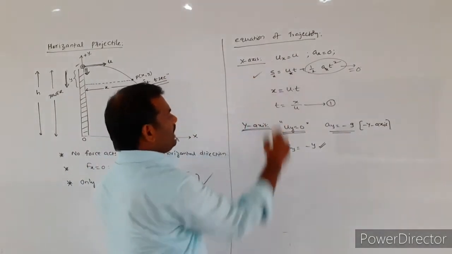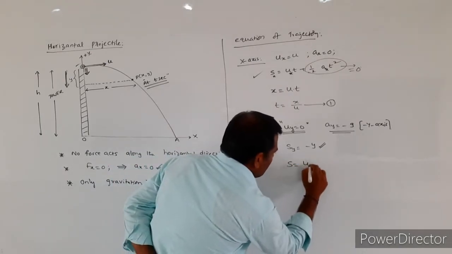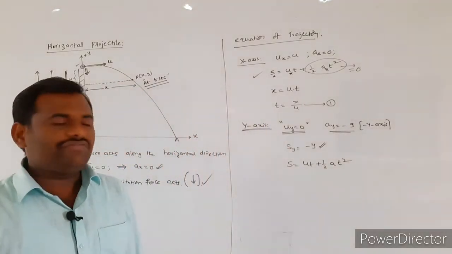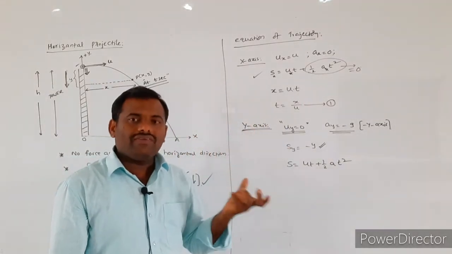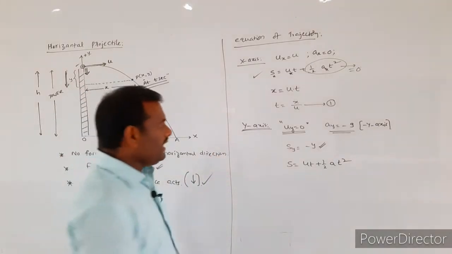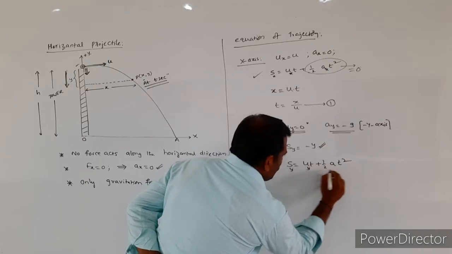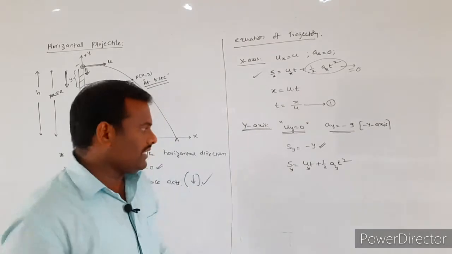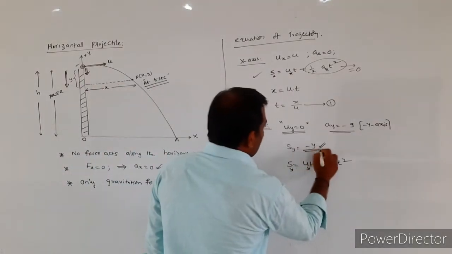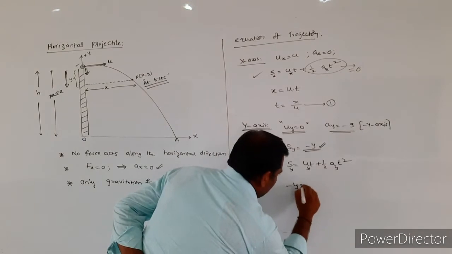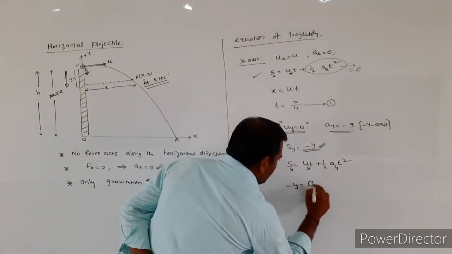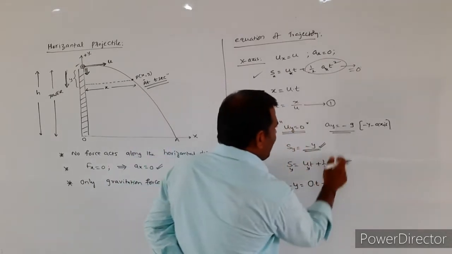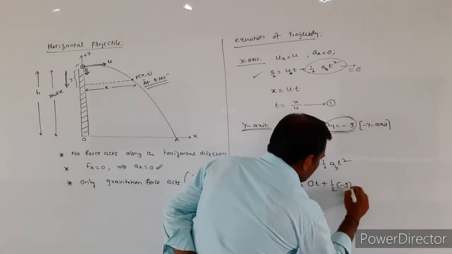Now again we will take the general equation. What is the general equation? S is equal to ut plus half at square. We are describing the motion along the y-axis, so here we put s suffix y, uy, ay: Sy is equal to uy into t plus half ay into t square. In the place of Sy we write minus y. Uy value is equal to 0, so 0 into t plus half into ay, which is minus g, into t square.